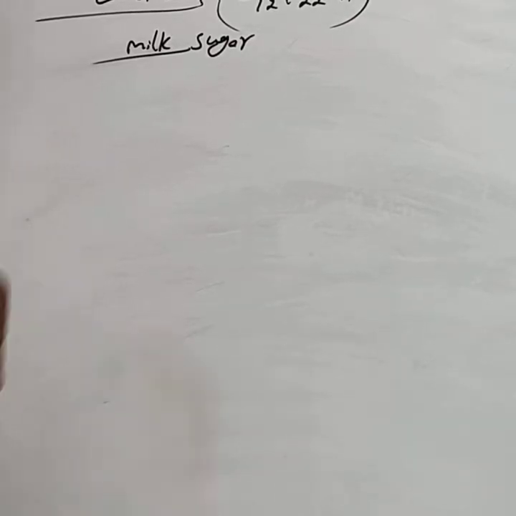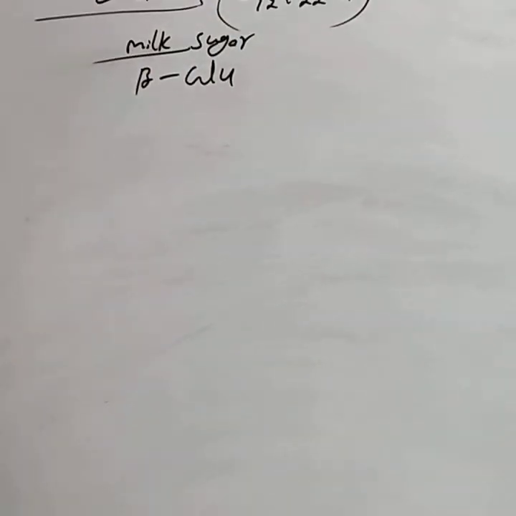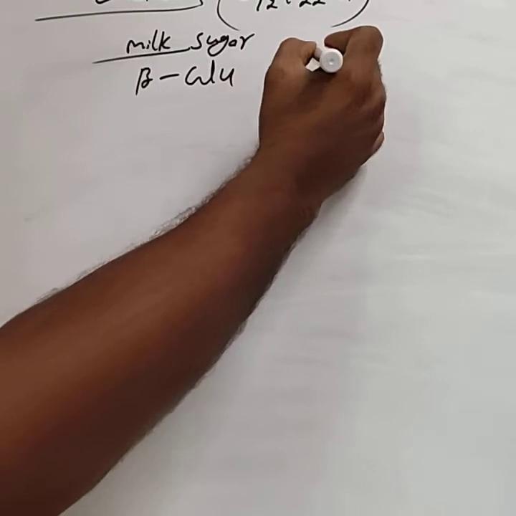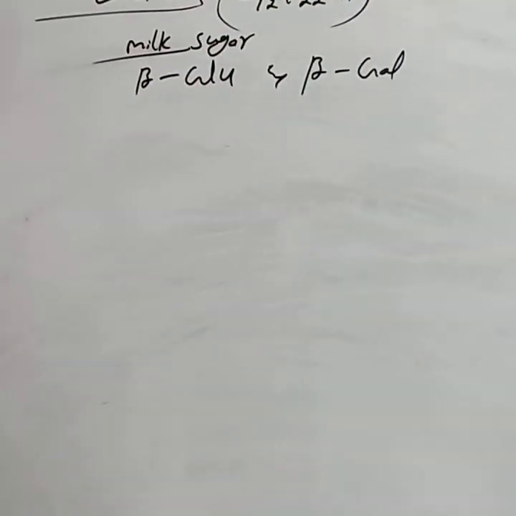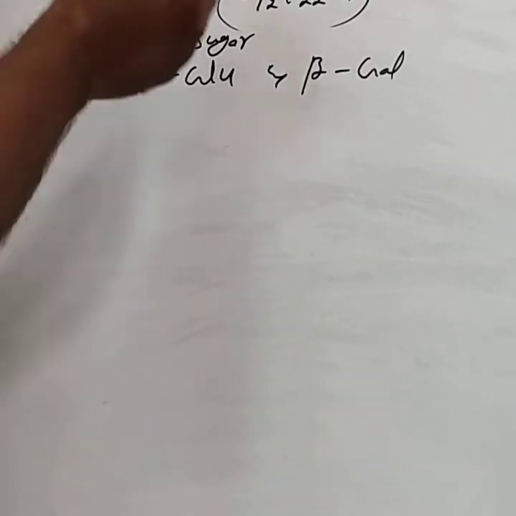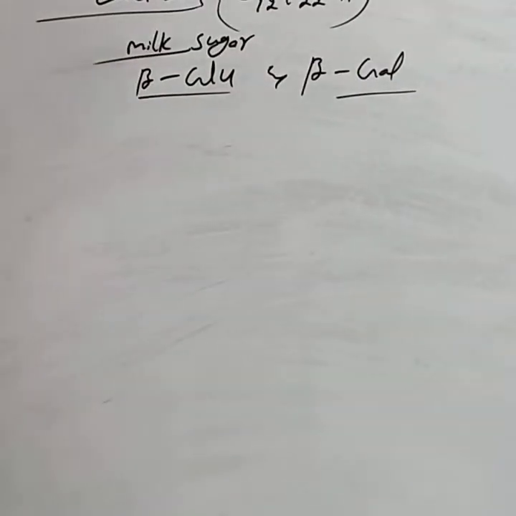Lactose consists of one beta glucose and one beta galactose. Lactose on hydrolysis forms beta glucose and beta galactose.